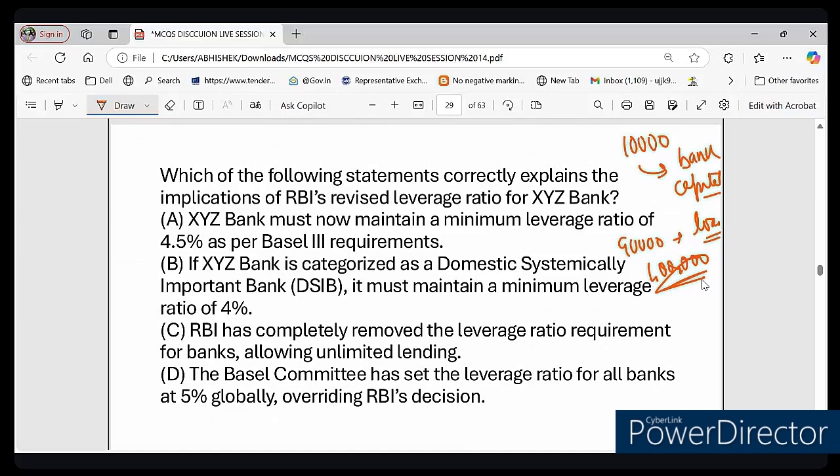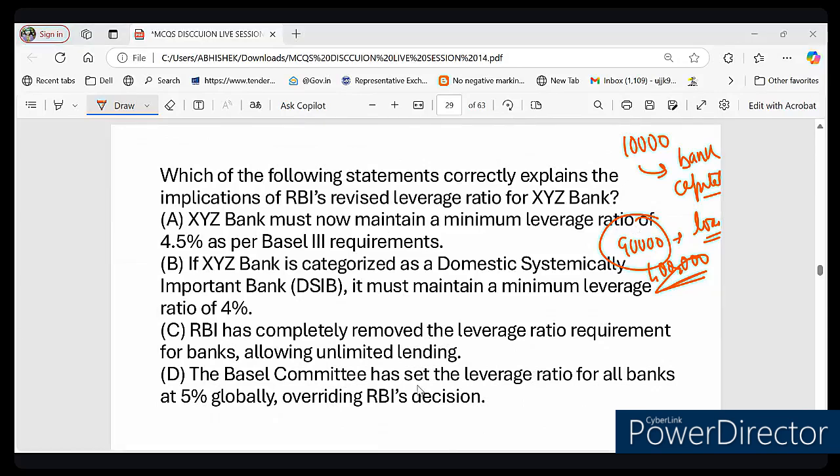What if sales drop and you can't repay this 90,000 rupees to the bank? You might struggle to pay back the lender. Banks work the same way. They lend a lot more money than they actually own. So RBI set a rule to ensure that banks don't overdo it, and this rule is what we call leverage ratio, right? So my question is, should banks be allowed to lend unlimited money without restriction?